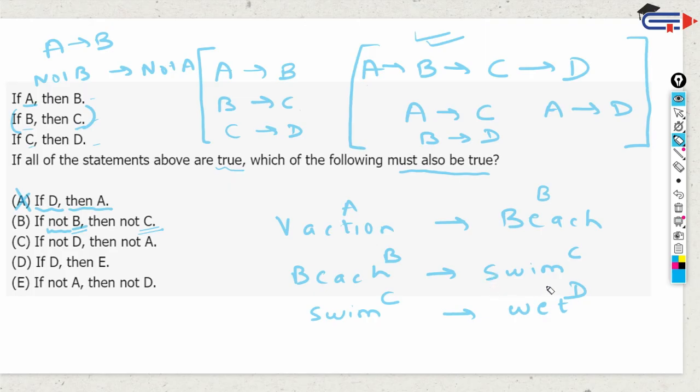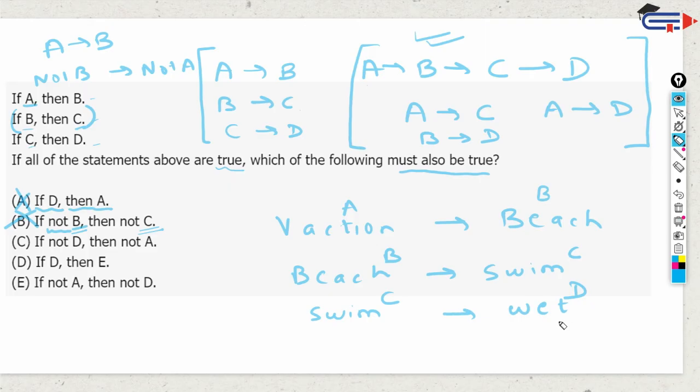For example, in this case, if I'm not taking a swim, then that definitely means that I'm not at a beach, because if I were at a beach, I would have definitely been taking a swim. But that's not the order here. If the order was reversed, that could have been the correct answer choice, but the order is not reversed, so let's rule this out.